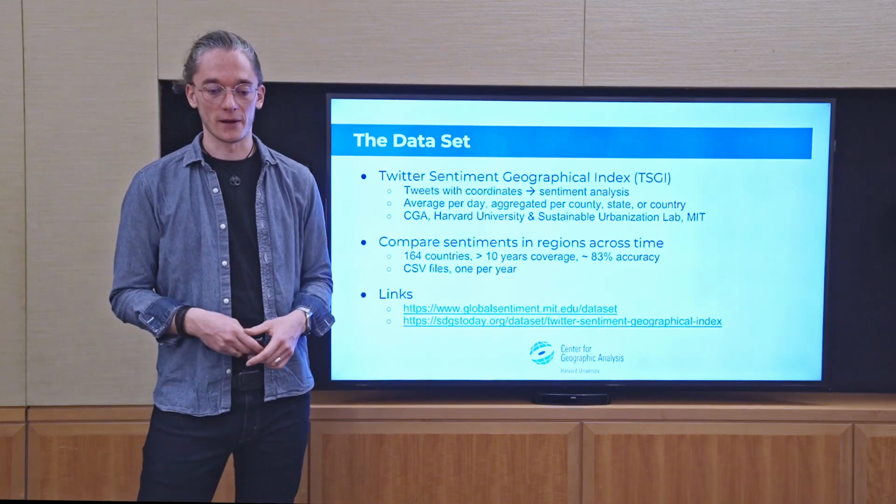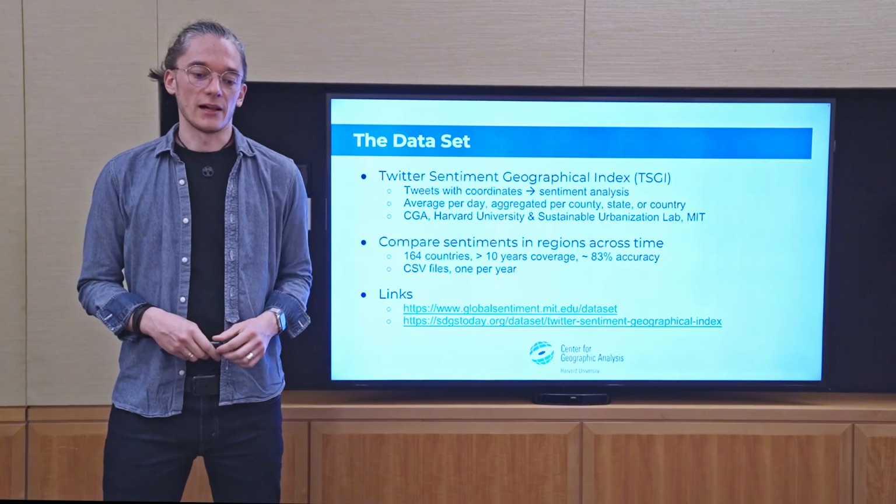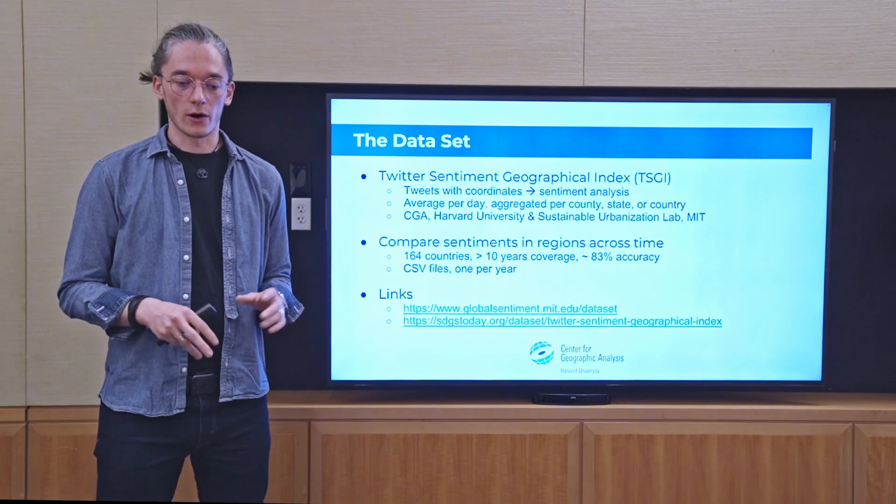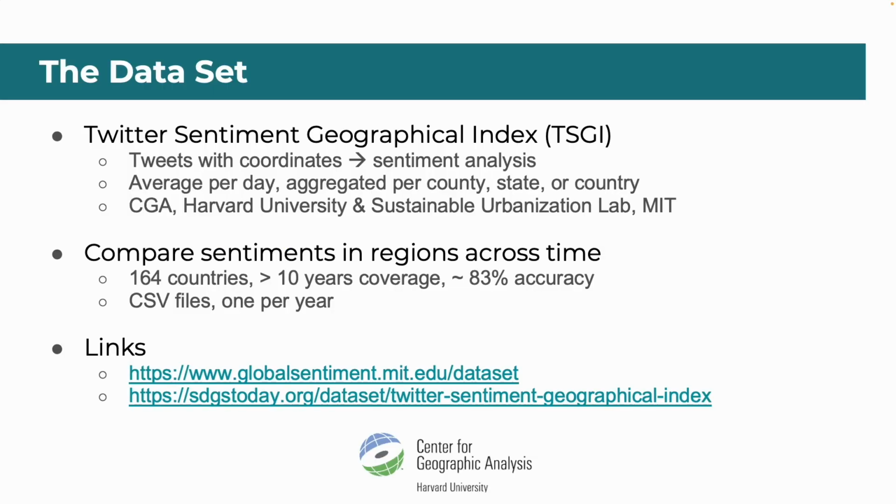So we can use that and the average sentiment of this county and that day to make sense of and understand different phenomena. The dataset itself contains 164 different countries, and it is made up of over 10 years now. I think it starts somewhere in the middle of 2012. Now it's the end of 2023, so that already is more than 10 years.